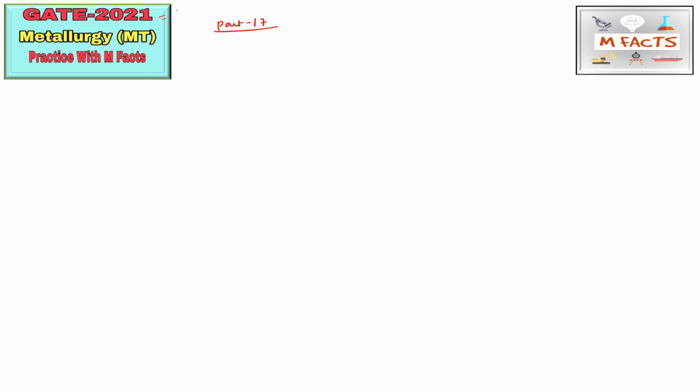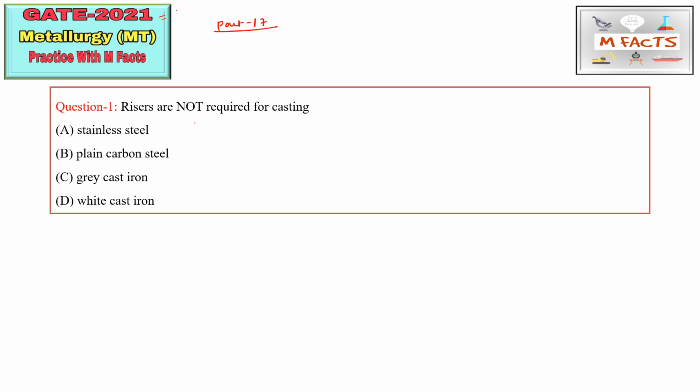Okay, so the first question for this video is here. Question number one: risers are not required for casting. There are a few materials written: stainless steel, plain carbon steel, grey cast iron and white cast iron. They are asking for the risers. Risers are not required for those materials which expand during solidification, and from these options you can see that gray cast iron expands during solidification.